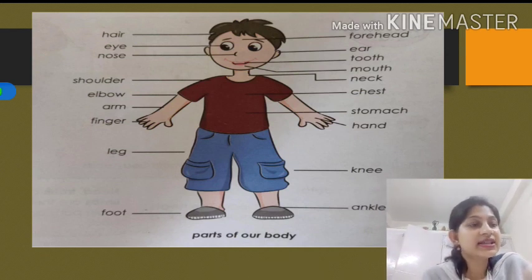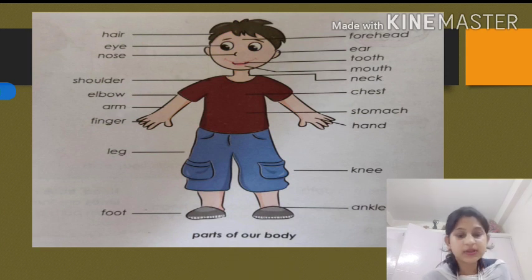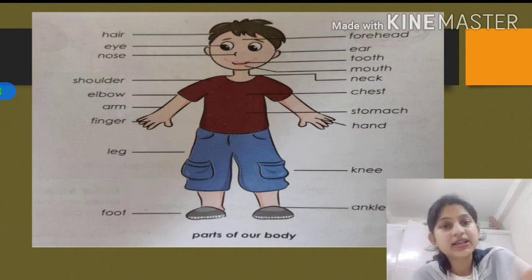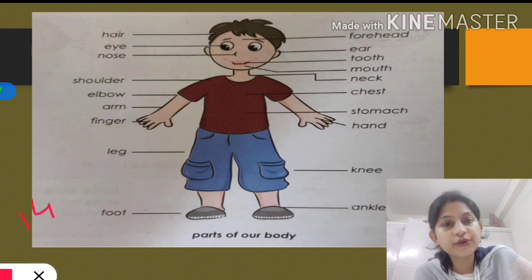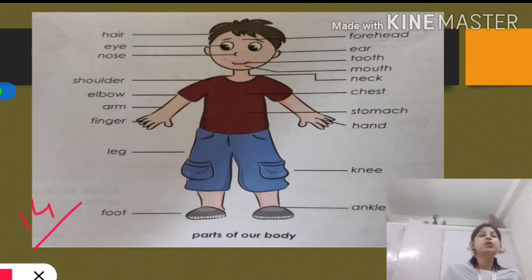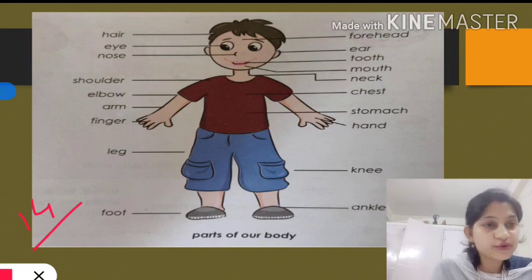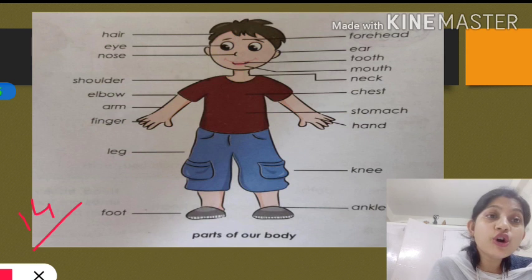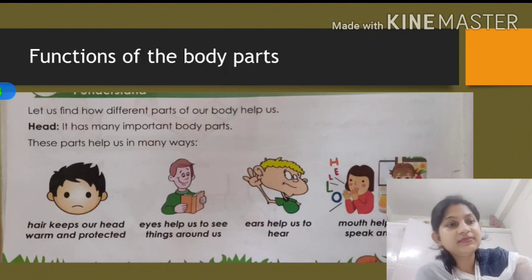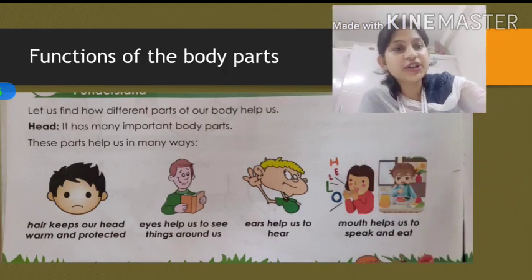Okay, so this is given on page number 14. Students, this is given on page number 14 of your textbook. What you have to do is make a diagram showing all the body parts. Now comes the function of body parts.